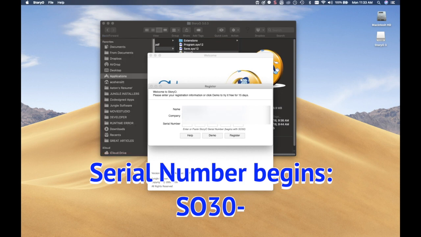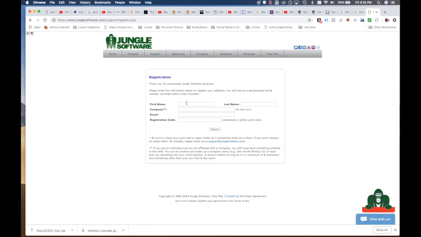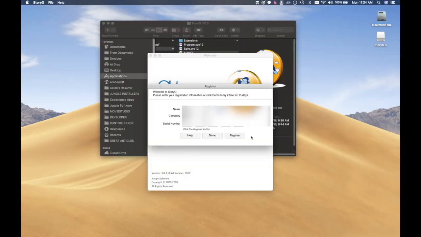If the serial number does not begin with an SO30, then go to our Register page on our website. You will find this under the Support menu, and register your software here, entering your name, company name, email, and the code you received. After you click Register, you will receive an email with your StoryO serial number.